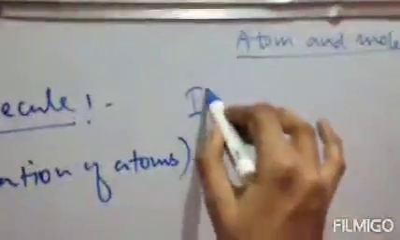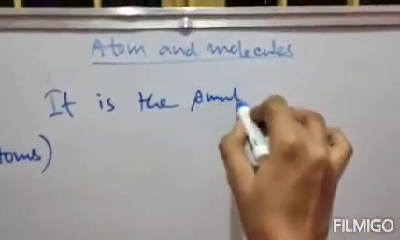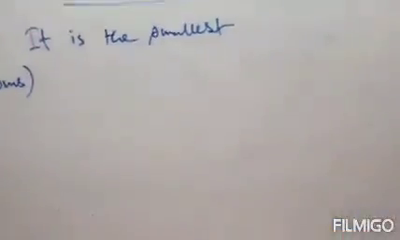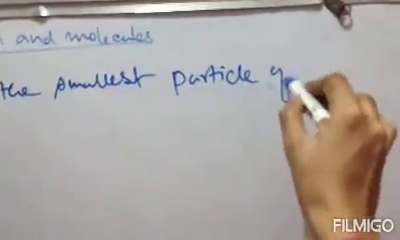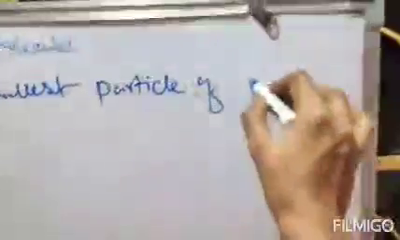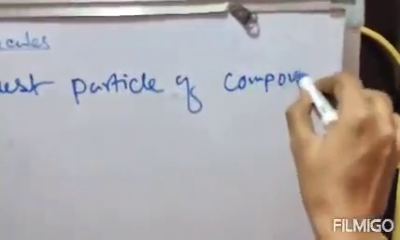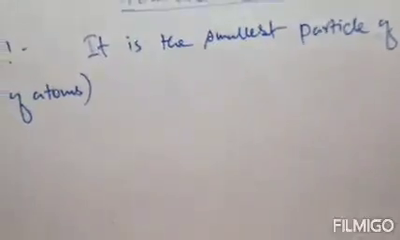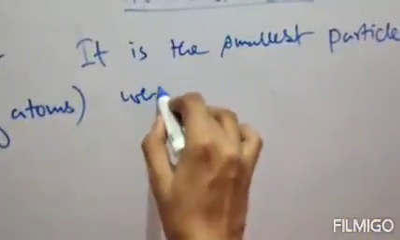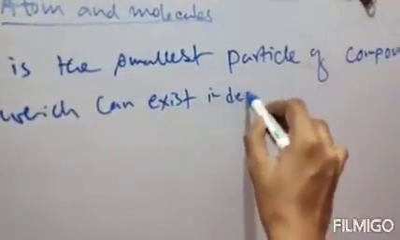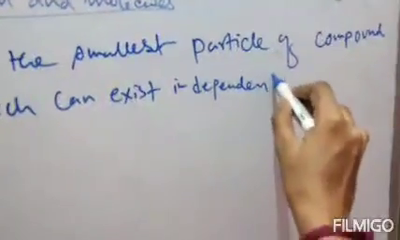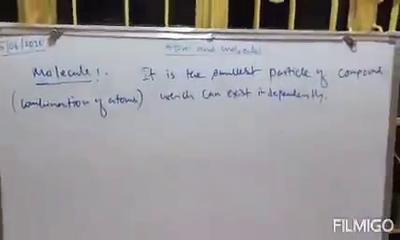That is, molecule is the smallest particle of compound which can exist independently. Molecule is the smallest particle of compound which can exist independently.